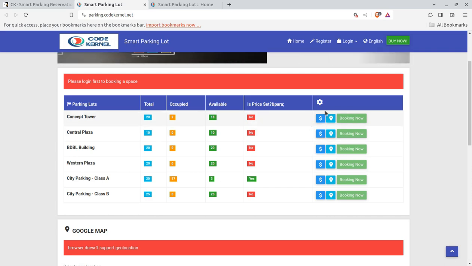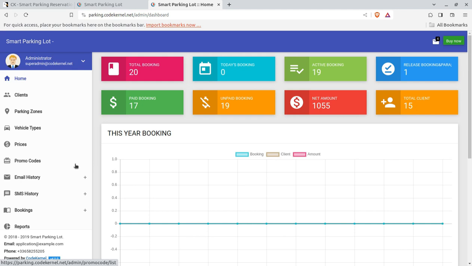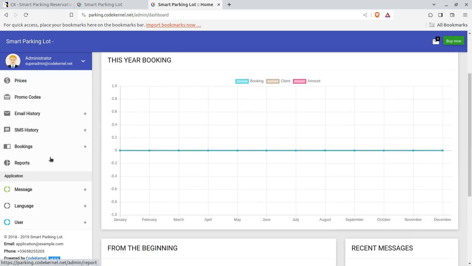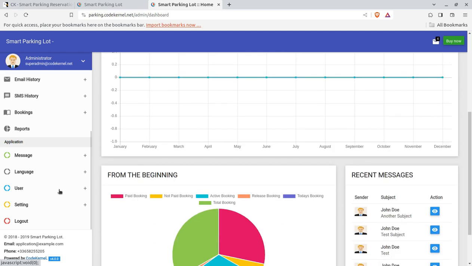So let us go to the admin panel of this system. This is the dashboard of the super admin panel that is showing the summary in short, like total bookings, today's bookings, active bookings and all such things. And first of all, as you are going to be the owner, the super administrator of the system, you have to make some settings. So I'll show you the setting screen first.